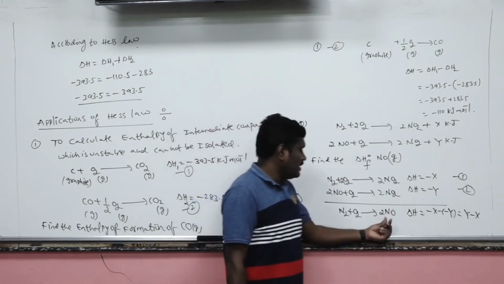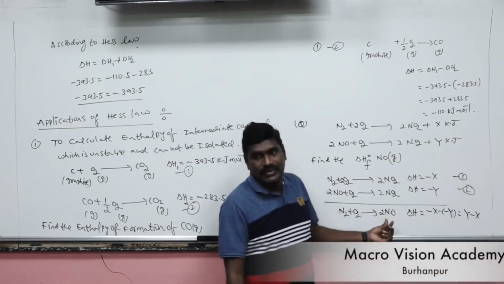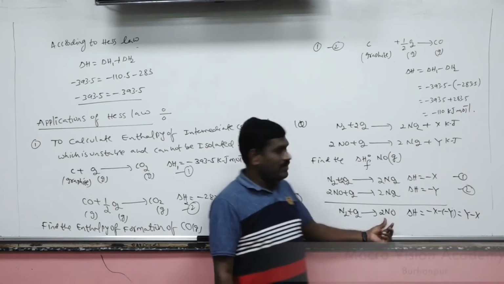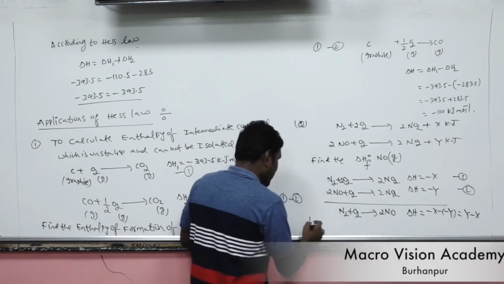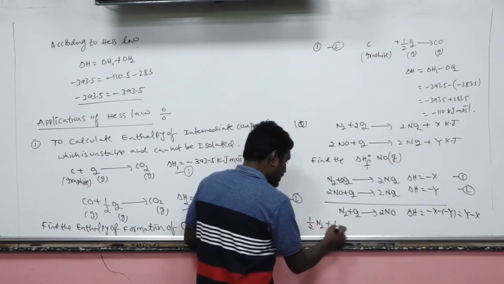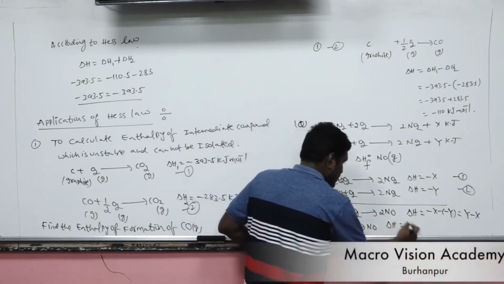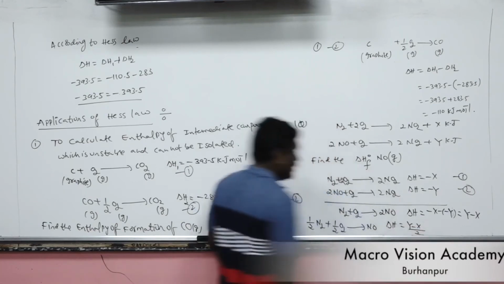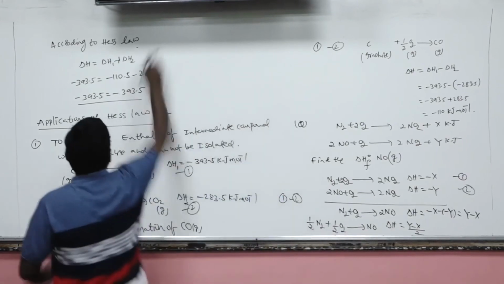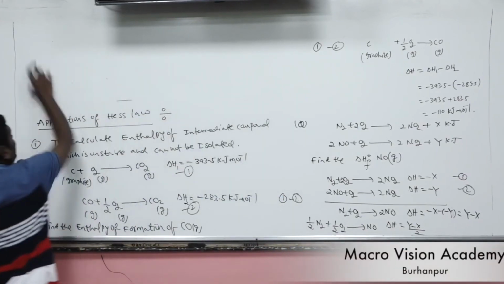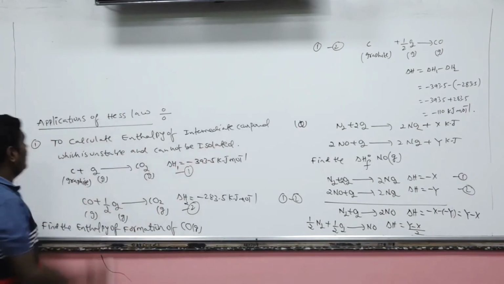As per the definition, standard enthalpy of formation is the enthalpy change during a process when 1 mole of a compound is formed from its constituent elements. Now how many moles of NO is there here? 2 moles. So I am dividing by 2 on both sides, you will get NO. So the delta H value is Y minus X by 2. This is the standard enthalpy of formation of nitric oxide. This is application number 1. What is application number 1? To calculate the enthalpy of formation of an intermediate compound which is unstable and cannot be isolated.